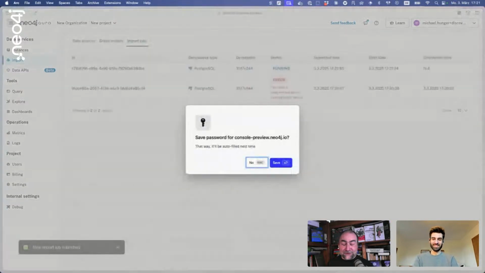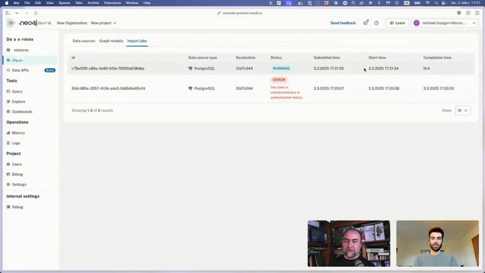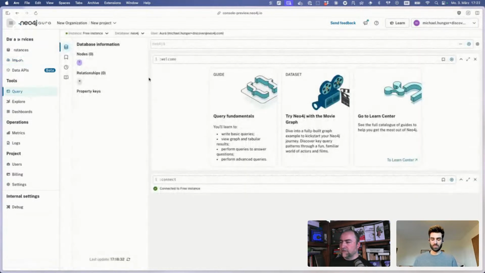But then we also saw that these import jobs can fail, right? And then it looks like this. Now we can run a second import job, which hopefully will not fail, and it goes ahead and imports our data. We also see where the data is coming from, where it is going to, and when it was submitted. Now it completed, and this is auto-refreshing here in the table. And now we can go here and explore our data in Query.